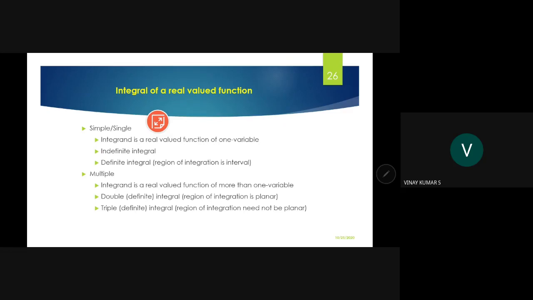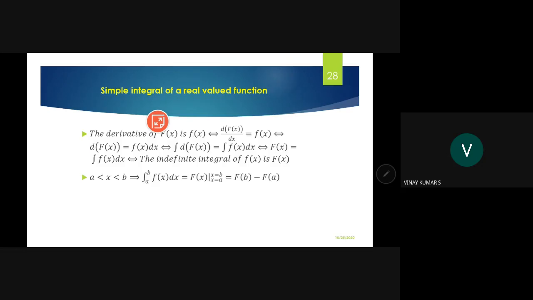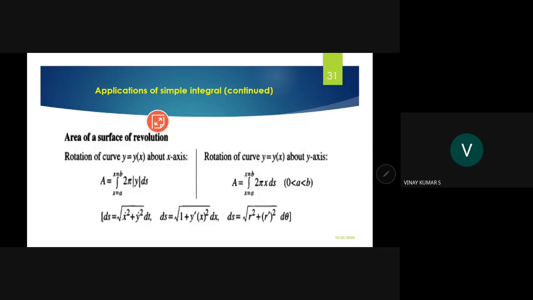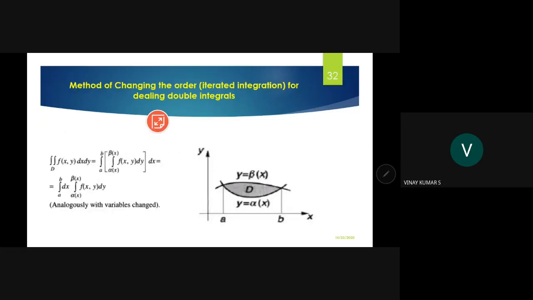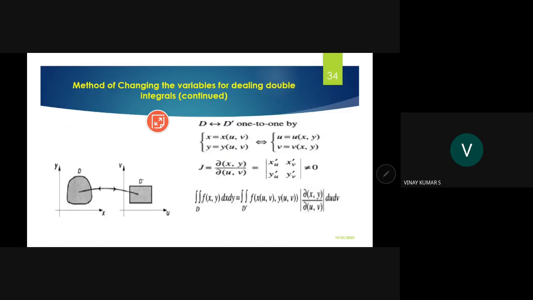Now you have the integral of a real valued function, that is the motivation. Methods of evaluating simple integrals, that is what we have seen. Based on that, we discussed yesterday changing the order of integration, that is one thing. Change of variable is another thing, and that is this slide.